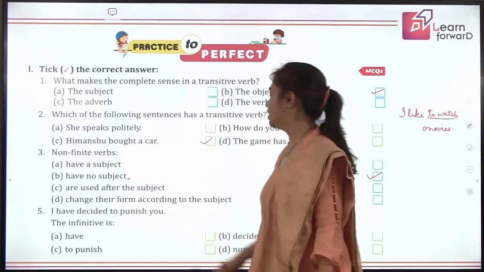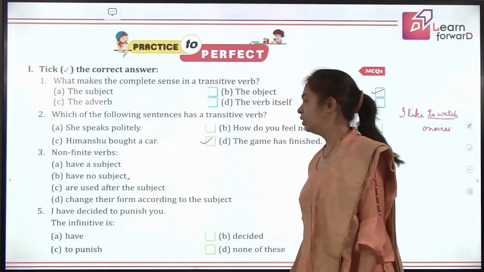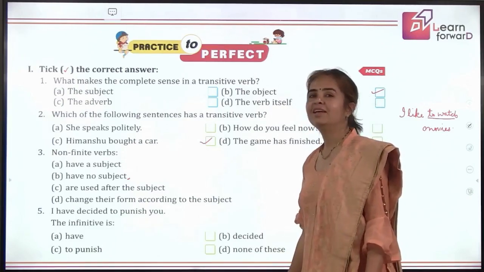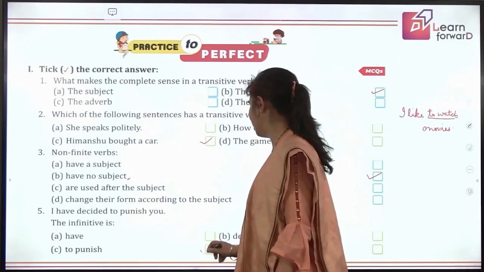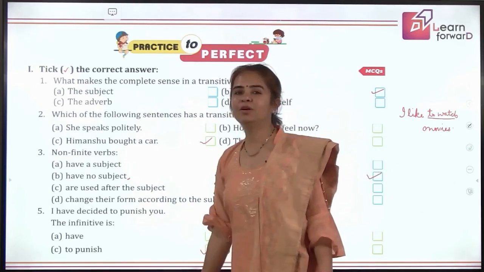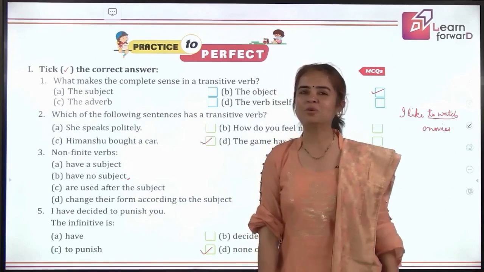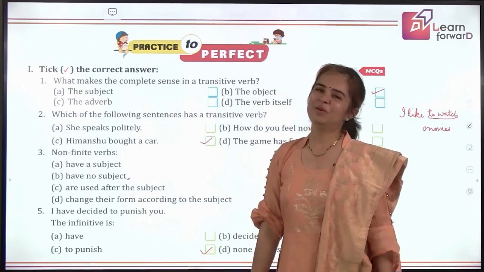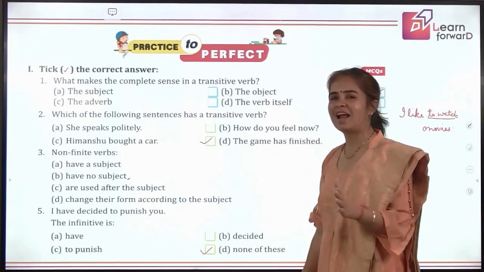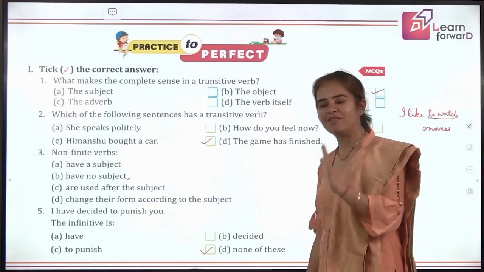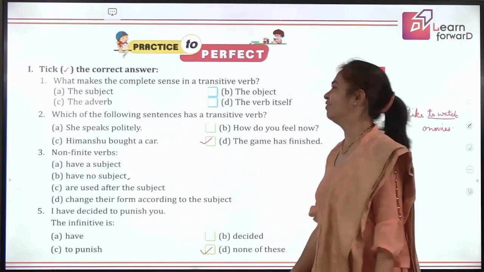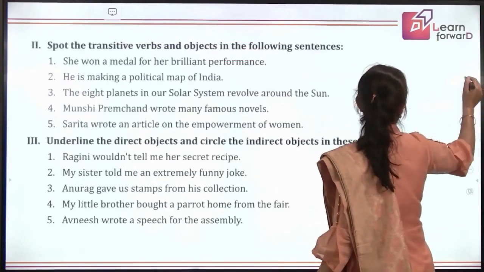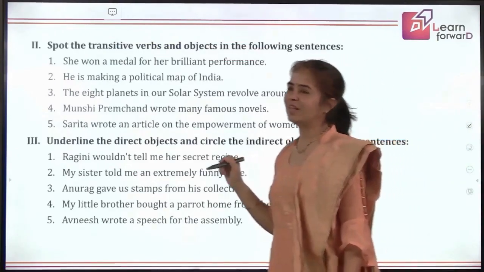I have decided to punish you. The infinitive is perfect. Infinitive gives you two. Very nice. So wherever you see two, I'm going to school. So you mean to say to school is infinitive? No way, because school is a noun. We want to followed by a verb in its root form. So to punish is the infinitive. Good. Was that funny? Okay, let's move to the next question now.